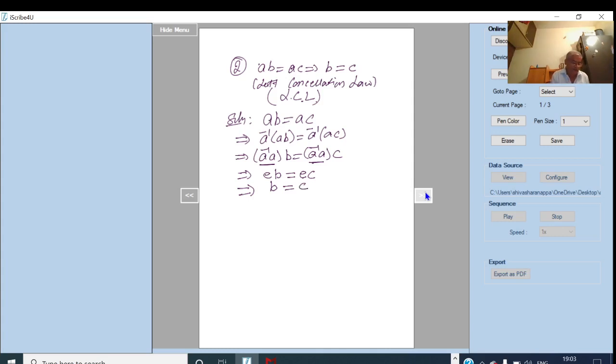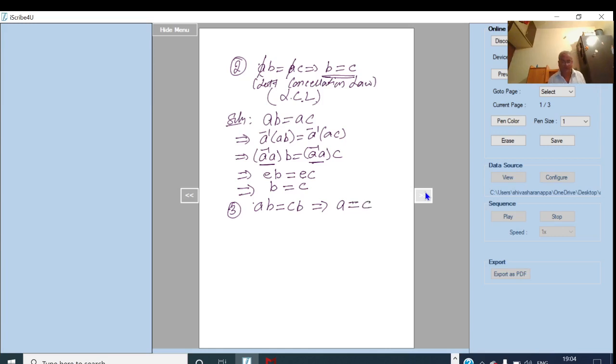That means here we can cancel this A and A. So we say that we cancel these two elements, then this gives B equal to C. Therefore we call this the left cancellation law. And what about the right cancellation law? So here if I take AB is equal to say CB, then this implies A equal to C.